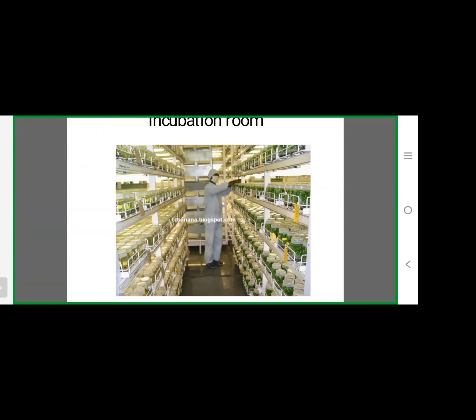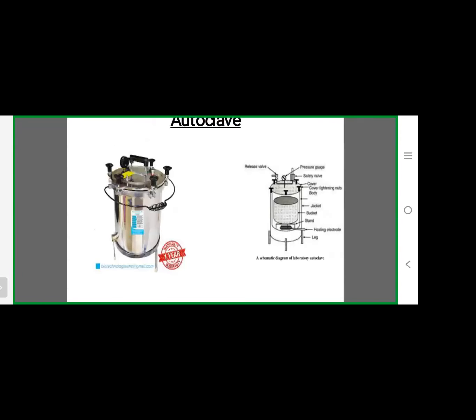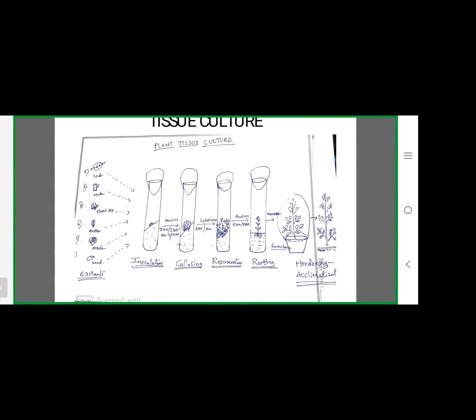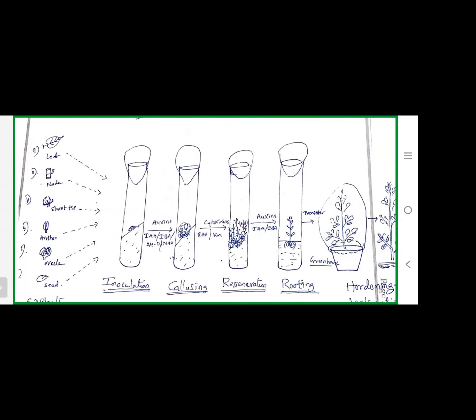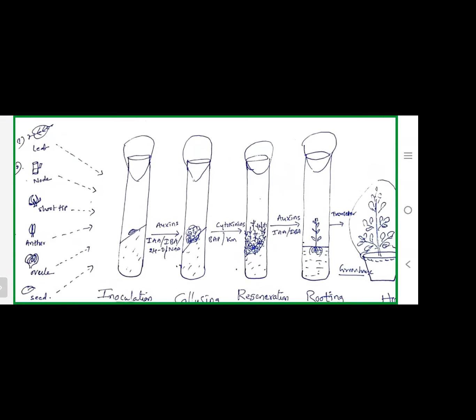This callus is further transferred. I will show this diagram. You see, this is the diagram. These are the explants on the left side, cultured on the nutrient media. That is called inoculation. With different types of auxins, IAA, IBA, NAA, this explant is converted into callus. That is called callusing.